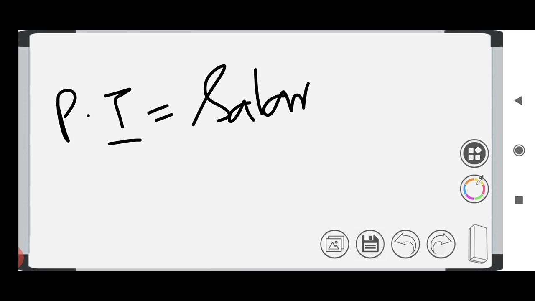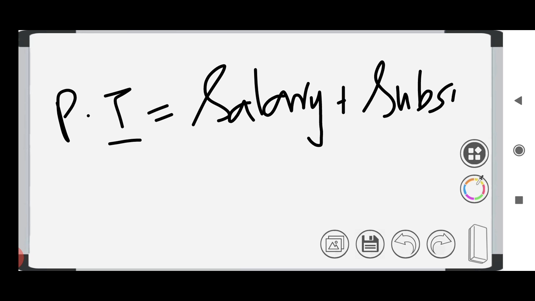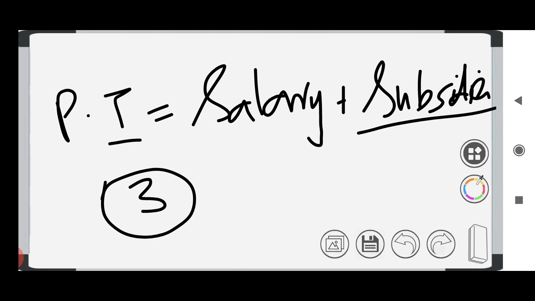The salary which is obtained by that person plus subsidies which are given by the government. Then you can have this doubt, what is subsidy? So what is the subsidy? Subsidy is nothing but, say the central government is saying to sell this rice for rupees 3, and the state government is paying this 3 rupees to the central government, and